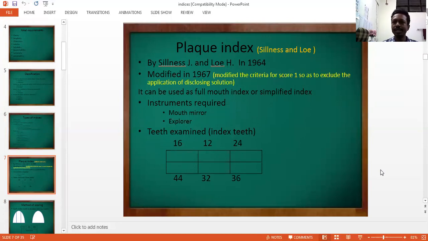So it can be used as a full mouth index or a simplified index. When the full mouth index is used, the mouth is divided into 6 segments and the teeth are examined from these segments. When the simplified form of the index is to be recorded, you have to examine only the index teeth. Instruments required are mouth mirror and explorer. Teeth examined are 16, 12, 24, 36, 32 and 44.